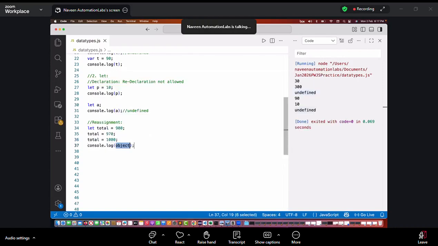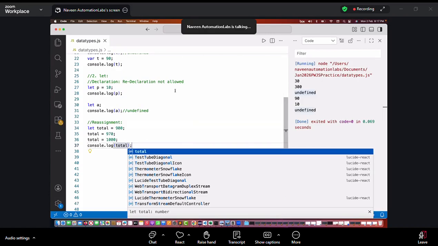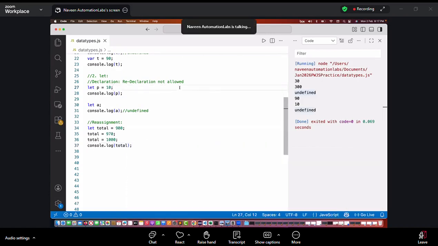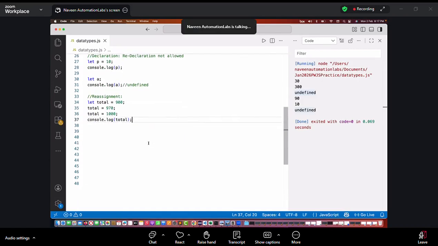Then in that case, if I print the value of total, we will see that we have to wait for some time. We will see about the memory allocation also when we talk about other data types. That time we will see the memory allocation, ranges and everything. First, try to understand let and var.